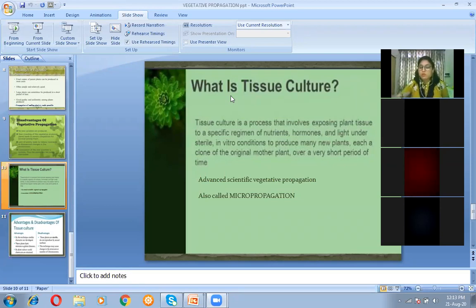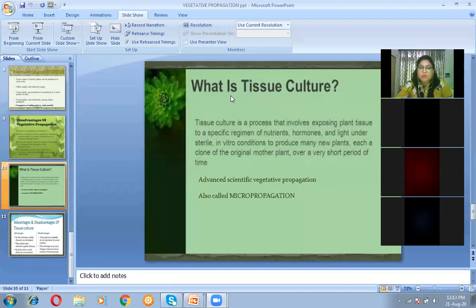So it concludes that the presence of a node in stem cutting is needed for the appearance of roots and young shoot. The one which has a node, presence of a node is important. So presence of node in stem cutting is required for the growth of roots and young shoot, and the young shoot never arises from the internodal region in stem cuttings.